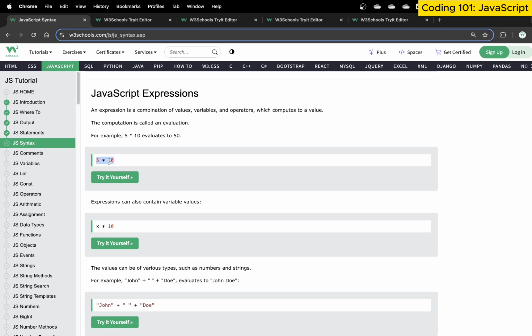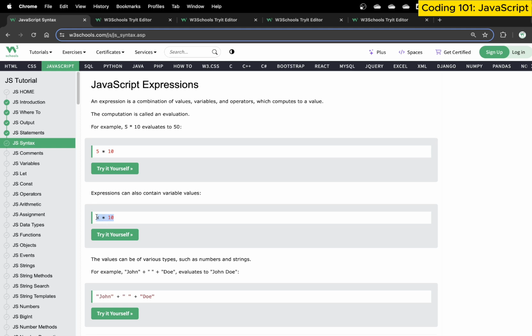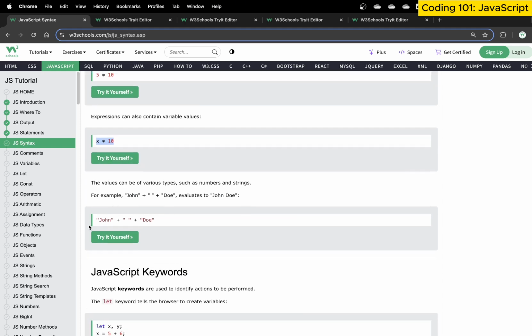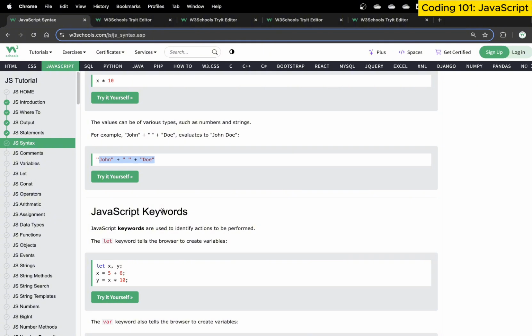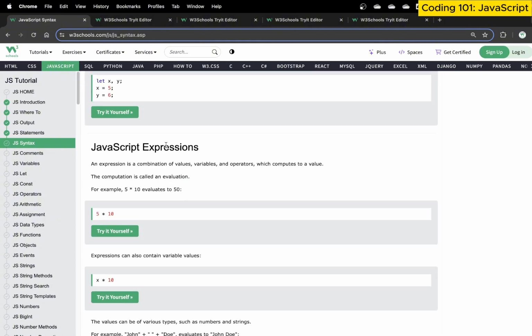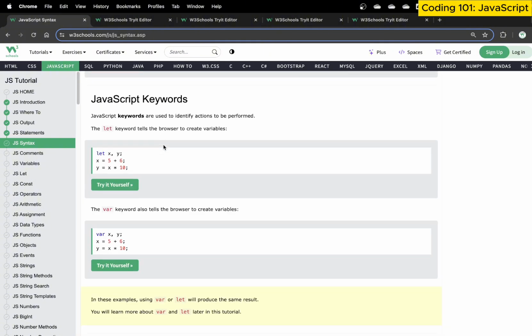So 5 multiplied by 10 is a statement that performs a task. Take the value of x, whatever is stored in x, multiplied by 10: this becomes an expression. We take one string, join it with another string, and then add another string. This is again a statement that performs joining of multiple strings using the plus operator. This is what we call expressions. So these are some basic concepts of JavaScript that are essential to understand.